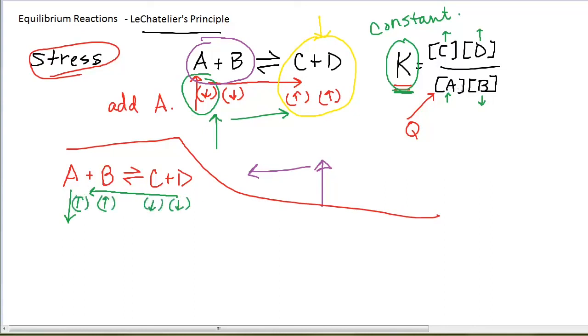And again, if I plug in numerical values, I will find exactly the same equilibrium constant. So Le Chatelier's principle says if you remove a reactant, the reaction will shift to the left to replace it. If I remove a product, the reaction will shift to the right to replace the species that I removed. And that is Le Chatelier's principle as it relates to adding or removing a reactant or product.